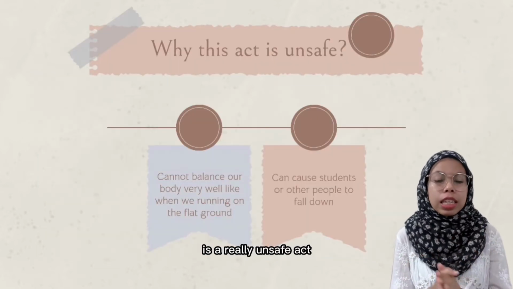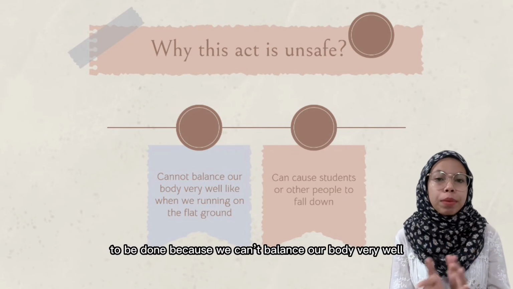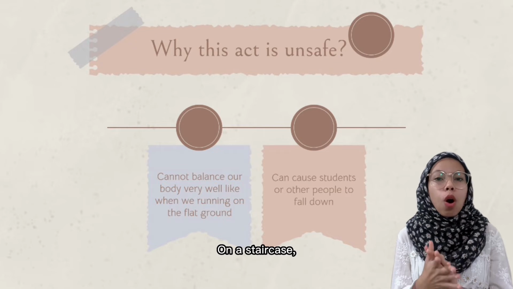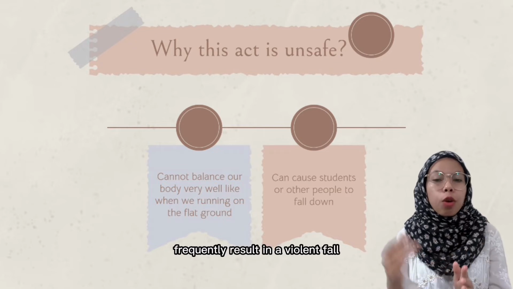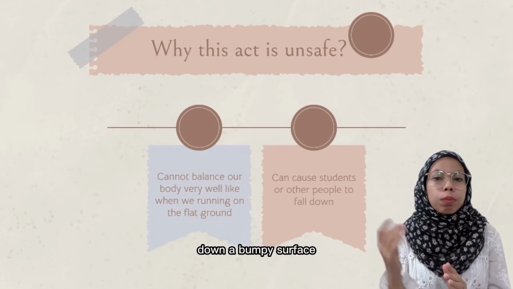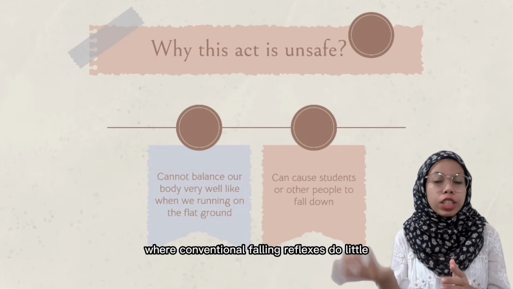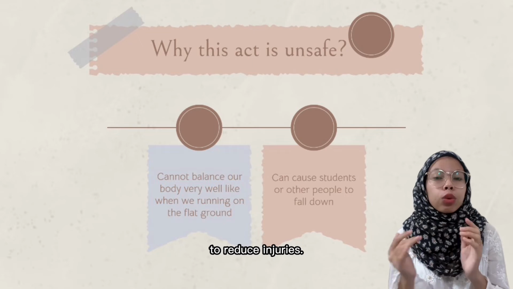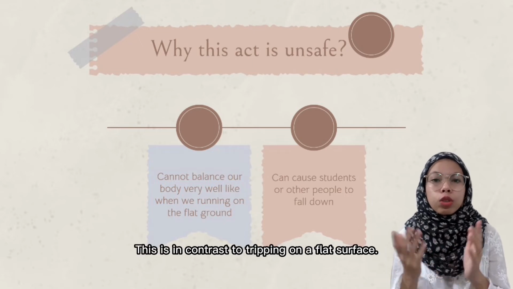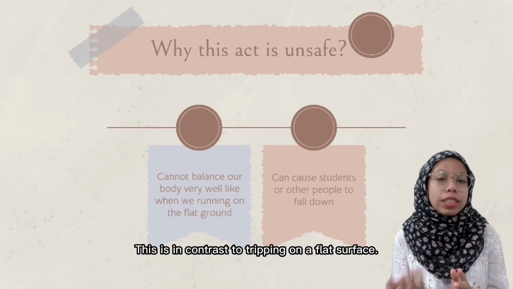Running down the stairs is a really unsafe act because we can't balance our body very well, like when we're running on flat ground. On a staircase, losing your balance frequently results in a violent fall down a bumpy surface with sharp edges, where conventional falling reflexes do little to reduce injuries. This is in contrast to tripping on a flat surface.